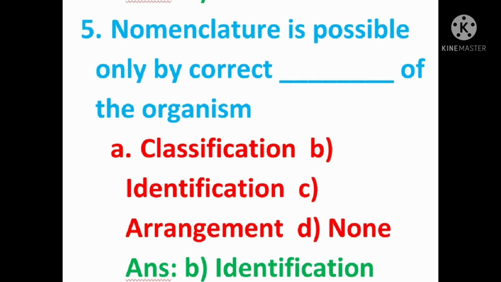Fifth one, nomenclature is possible only by correct dash of the organism. Answer is identification. First we must identify the organism, then only the nomenclature, or giving the name to the organism, is possible. So the answer is identification.